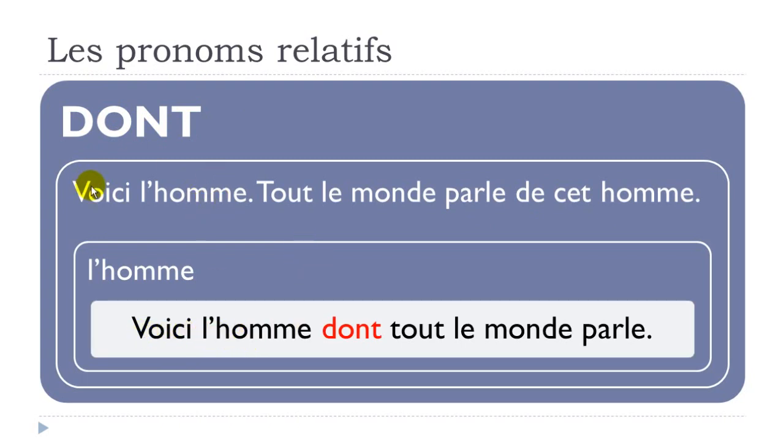Voici l'homme, so the first one doesn't change. Dont, so you put here your pronom relatif, then tout le monde parle. So you just put back what we've got, subject and verb. Okay, it's not really difficult.